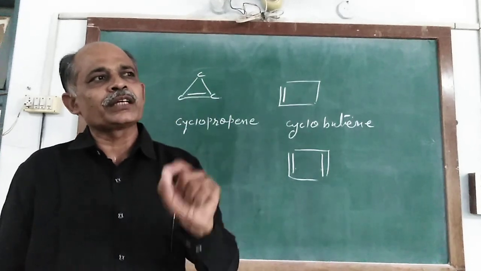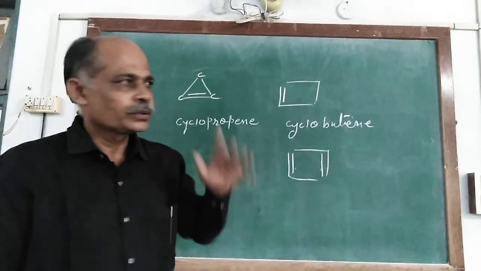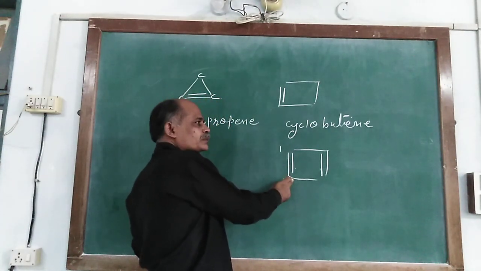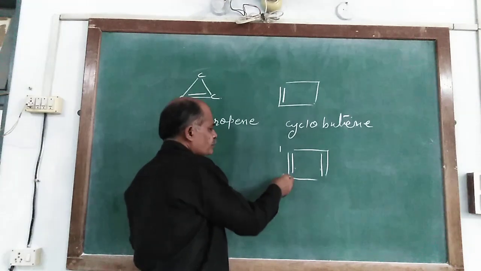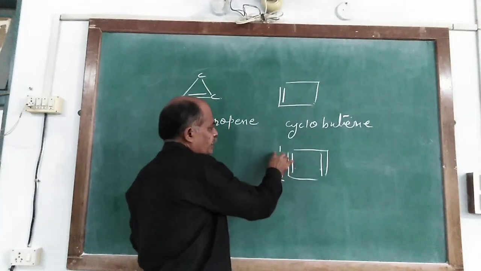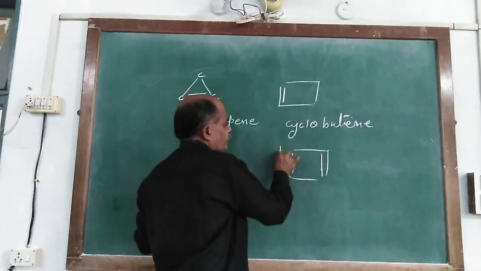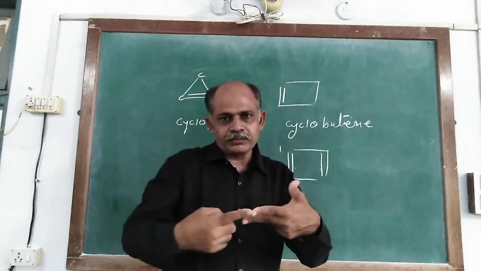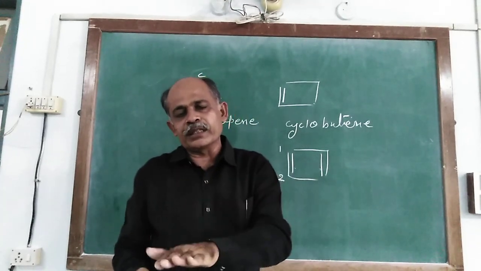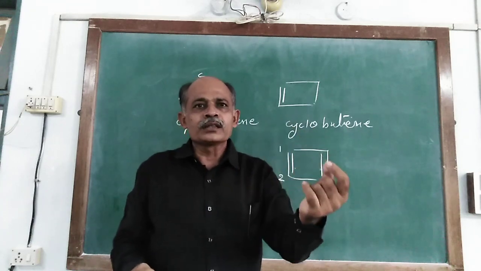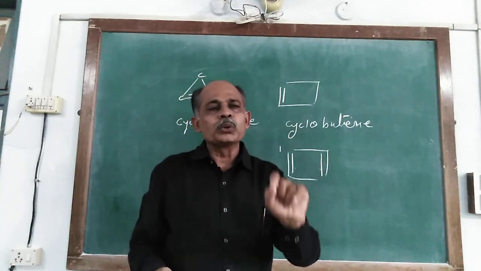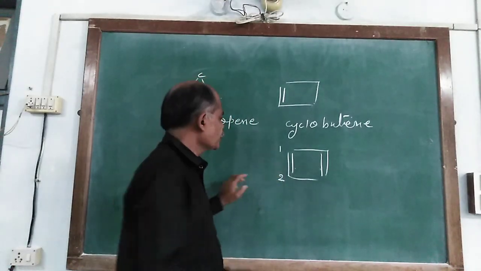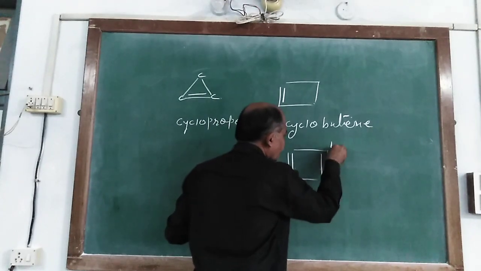So these carbon atoms have number 1 and number 2. Here we give number 1, and this carbon atom must have number 2. We do not choose this way, 1 here and 2 here, because the double bond links between two carbon atoms. So one carbon atom has number 1 and the other carbon atom has number 2. This follows the rules of IUPAC nomenclature. So here 1, 2, 3 and 4.